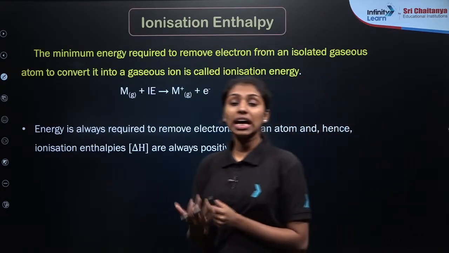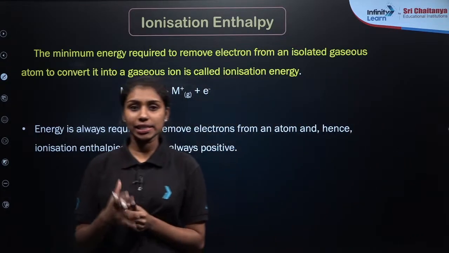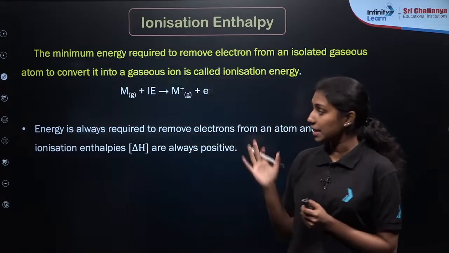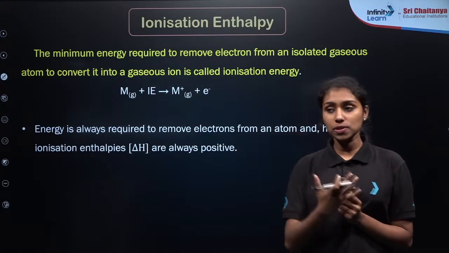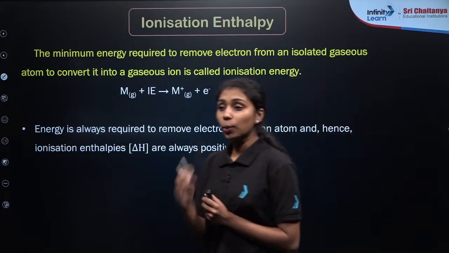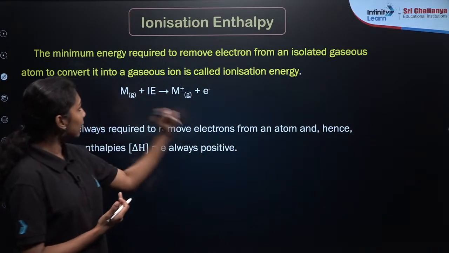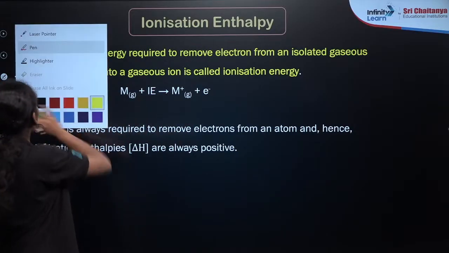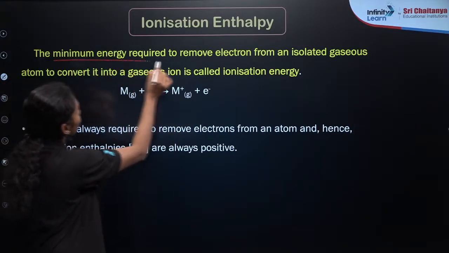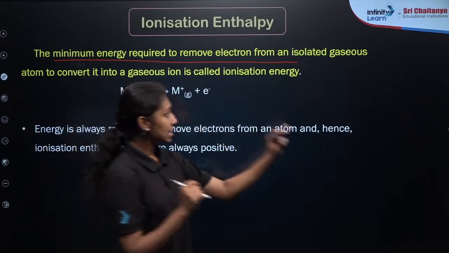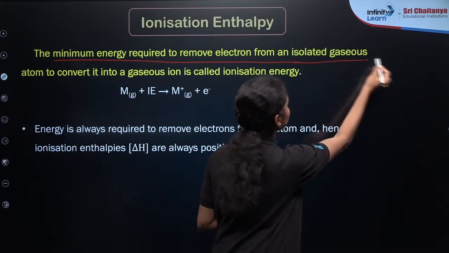So what do you mean by the ionization enthalpy? It is an energy, right? For example, if you take any element, a single atom, we require a minimum energy to remove an electron from it. So we can define the ionization enthalpy as the minimum amount of energy required to remove an electron from an isolated gaseous atom. What do you mean by isolated?